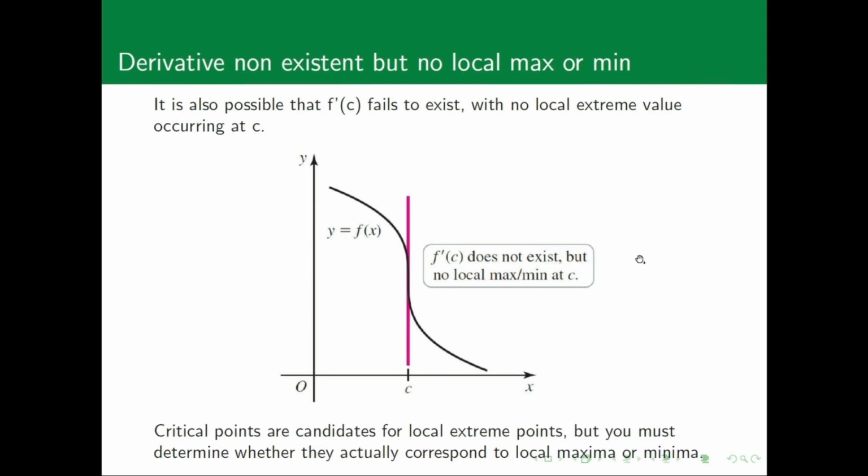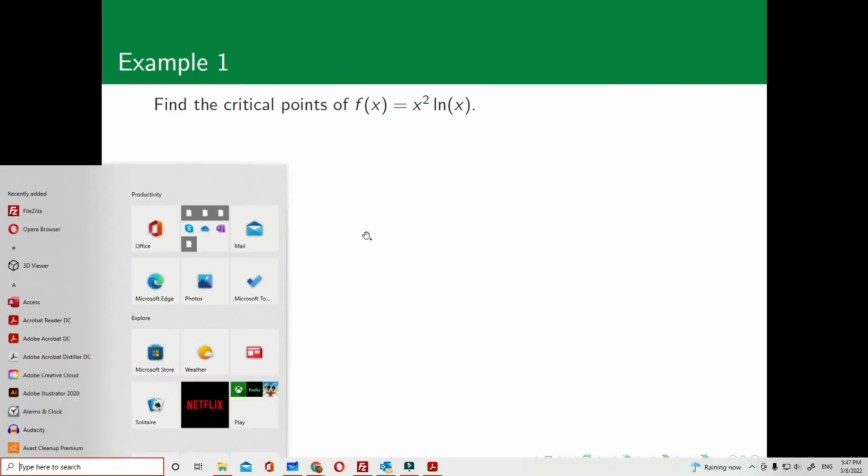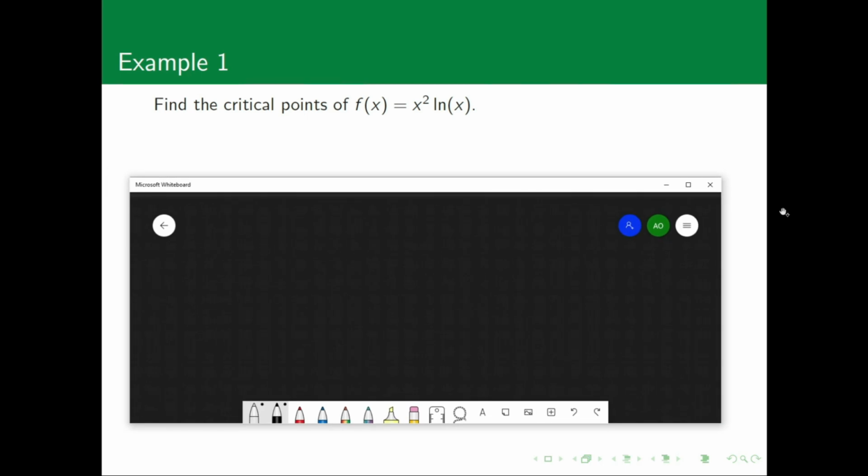Critical points are candidates for local extreme points, but you should actually determine if they correspond to an actual maximum or an actual minimum, because that might not happen. So the first example is going to be the function f of x equals x squared log of x. Notice that we're not defining any given interval.